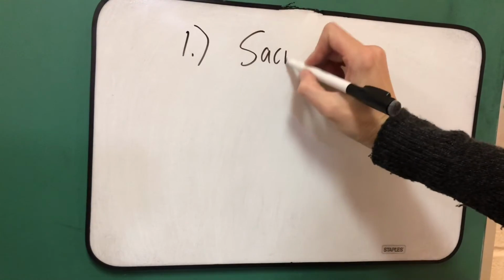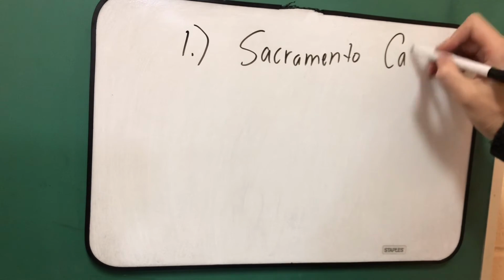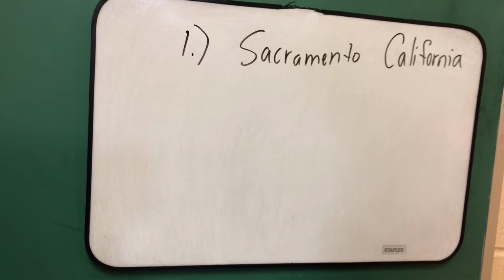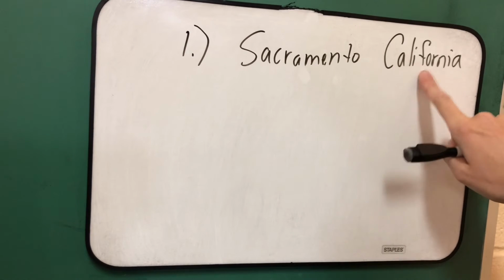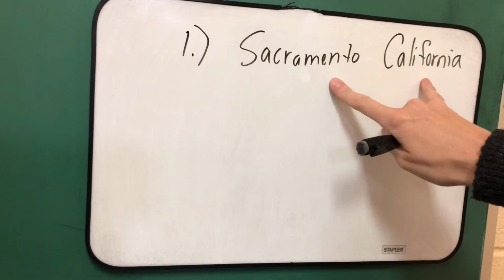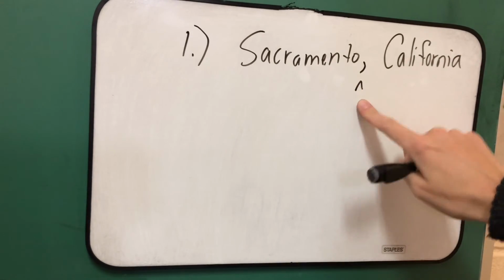Okay, now I'm under the Think B portion. It says, rewrite the following words and sentences, adding necessary commas and periods. Number 1, we have Sacramento, California. Now, because Sacramento is a town or city, it's a place in California. California is a state. Do you remember our comma rule? It says that we separate these two with a comma. Sacramento, comma, California.